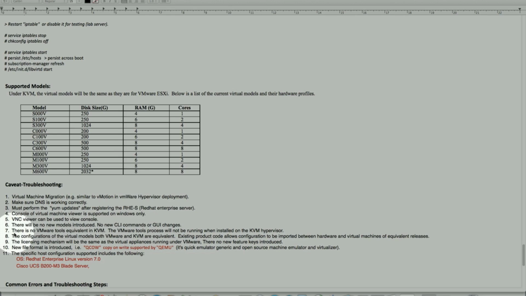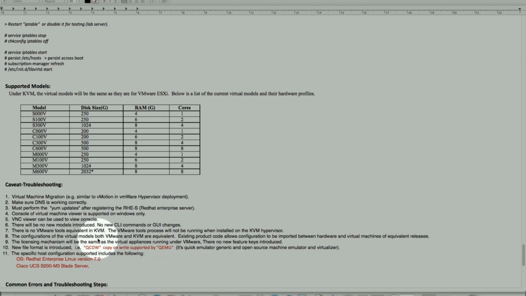Number 7, there are no VMware tools. As it stands today, we already know the virtual WSA and ESAs have VMware tools embedded in the OVF template, and that install. Those are not customizable. But for the VMware tools equivalent on KVM, there is no support for VM tools on the KVM Hypervisor.